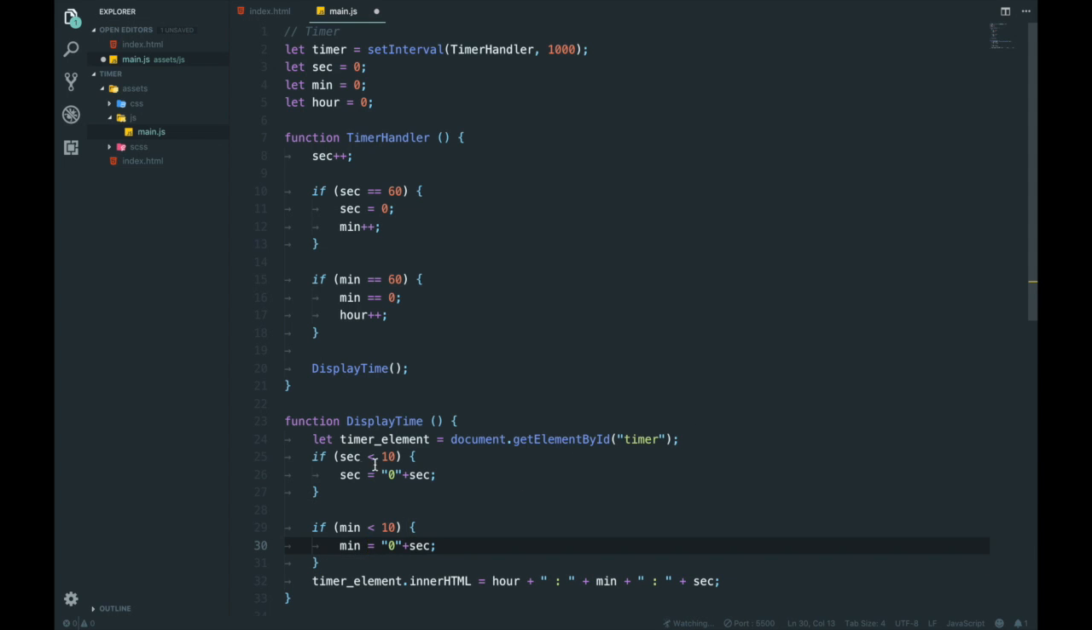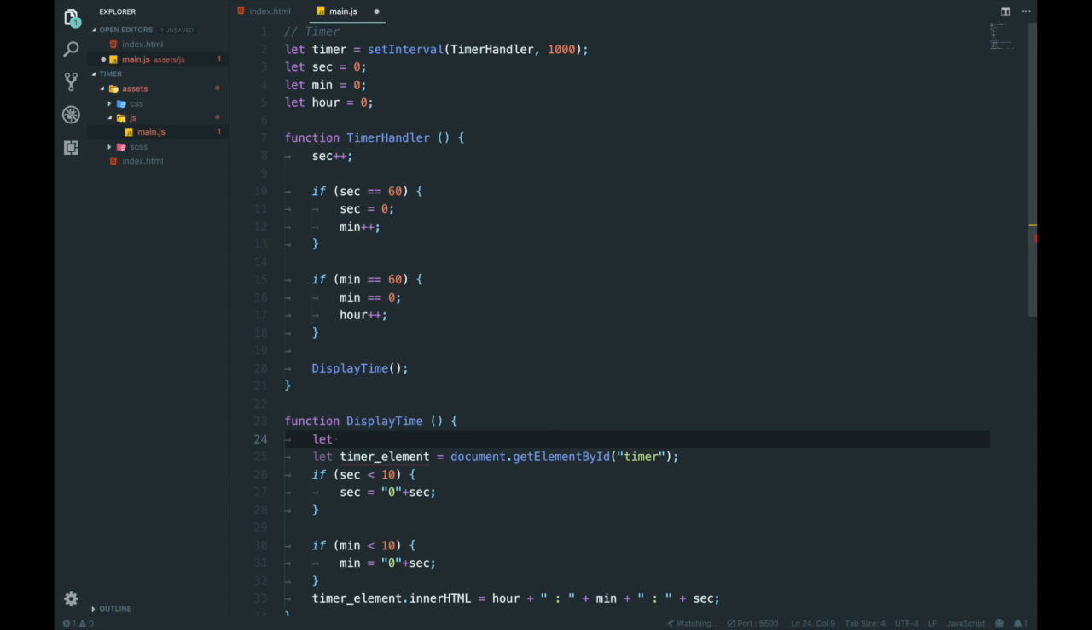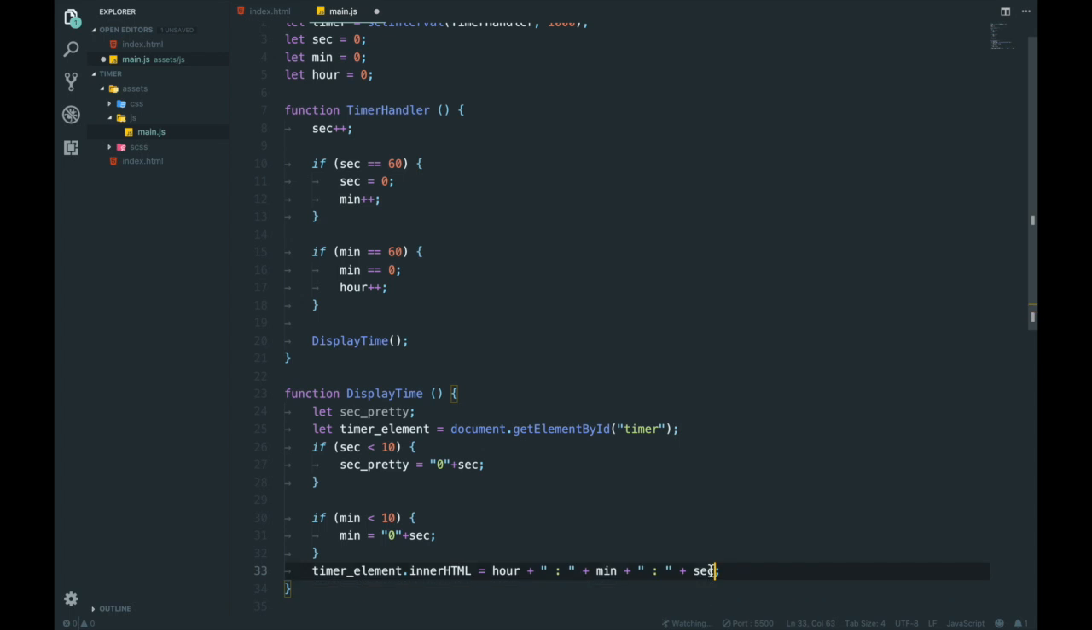Oh wait, no. We want to create some new variables, else we're going to replace the variable and screw it up. So we're going to say let sec pre. Oh no, my brain. Sec pre. Oh my god, what have I done? Now we're going to say that is equal to that, and then that will go there. And then we're going to say min, same way, boom, boom.